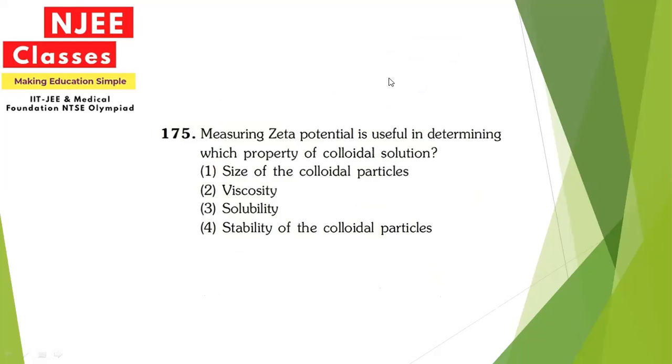Next, measuring zeta potential is useful in determining which property of the colloid solution. Before that, let us see what we mean by the zeta potential. It is the difference in the potential that exists between the surface of the solvent and the colloid particles, and measuring it is helpful in measuring the stability of the colloidal particles. So option 4 will be correct for this.